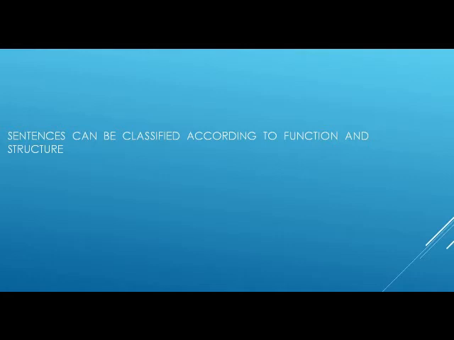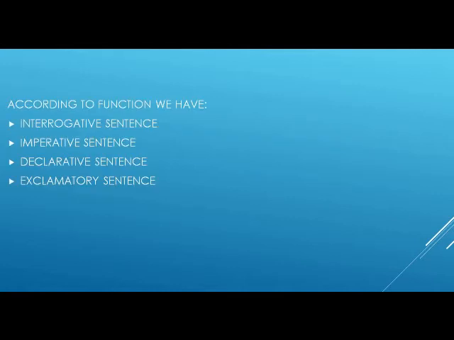So in general, sentences are classified according to their function and structure. So if you want to classify a sentence, you have to clarify whether you're classifying it according to its function or according to the structure. So these are the two categories of sentences. According to function, we have interrogative sentences, imperative sentences, declarative sentences, and exclamatory sentences.